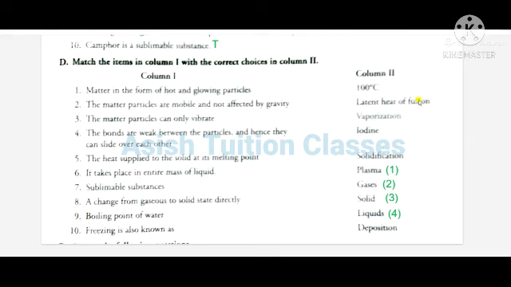Number 6, it takes place in the entire mass of liquid. That is vaporization. And 7, sublimable substances.